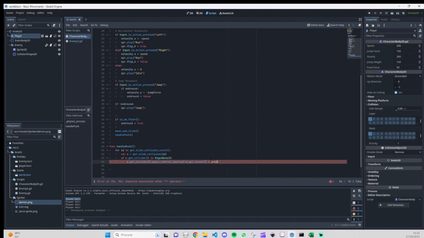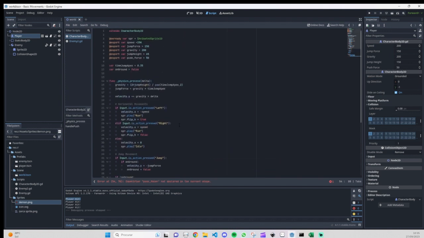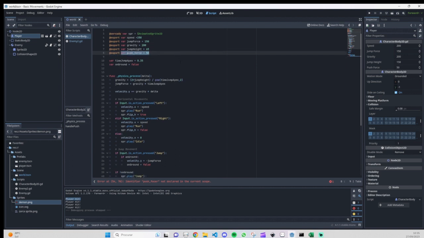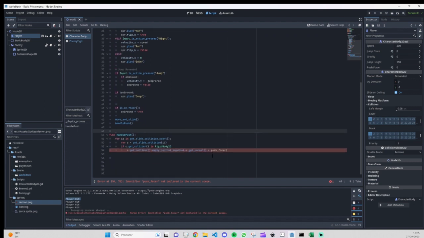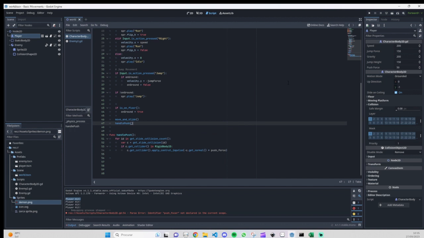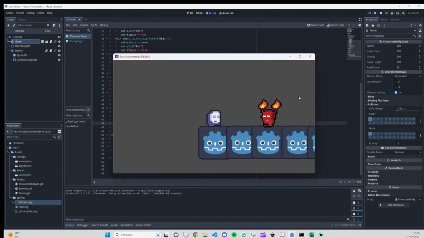This something will be the push force that we are implementing. So I will just call it push force, and now up there I already created, but up there we are going to have this push force variable. Yeah, push force. And basically that's it. Let's try to see if everything is working as expected or not, if we have to make some changes. So let's see.